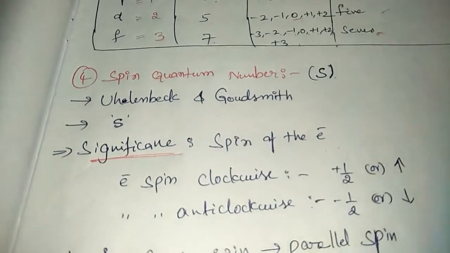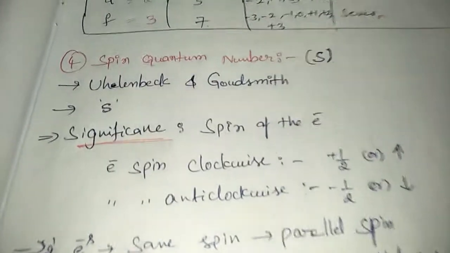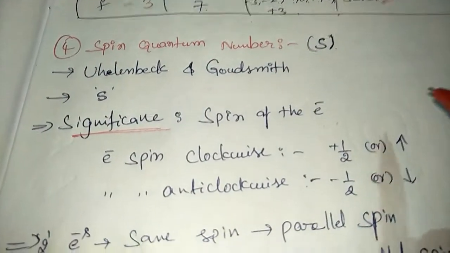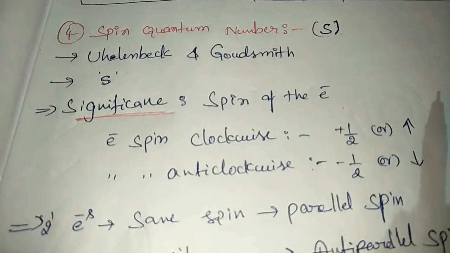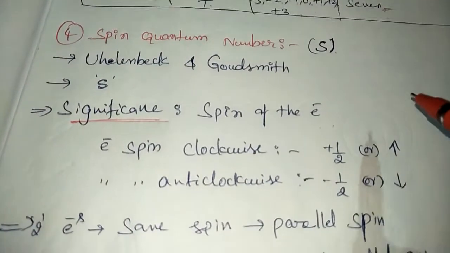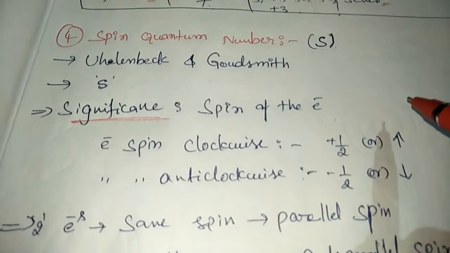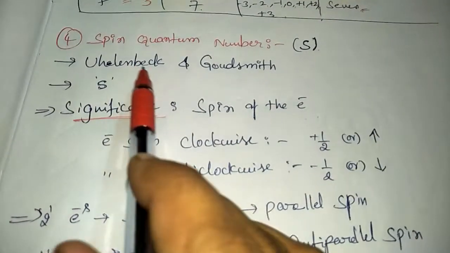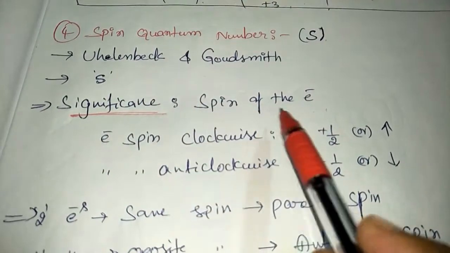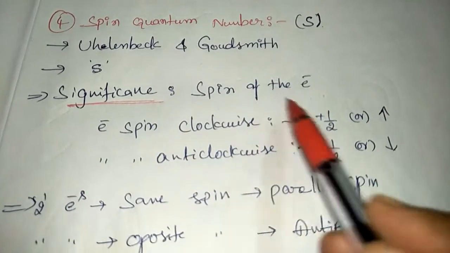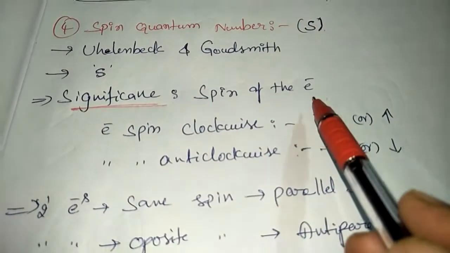the principal quantum number tells the electron is present in which cell. The azimuthal quantum number tells the electron is present in which subcell. And the magnetic quantum number tells the electron is present in which orientation of the orbital. And this spin quantum number tells about the electron rotates in which direction. That is the spin of the electron.